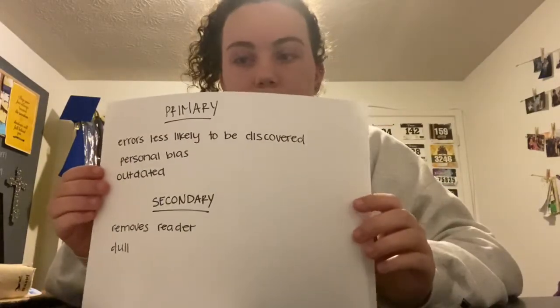So while there are pros to both primary and secondary sources, there are also cons. So that's what we'll talk about right now. Some of the cons to the primary sources are that errors are less likely to be discovered. Since we're usually studying history that's happened in the past, a lot of people studying this history were not alive or were not old enough to remember the history that they're studying. And so if they weren't there at the actual events and they're relying on these sources to gain information, it's harder to realize when there are errors in the actual sources.